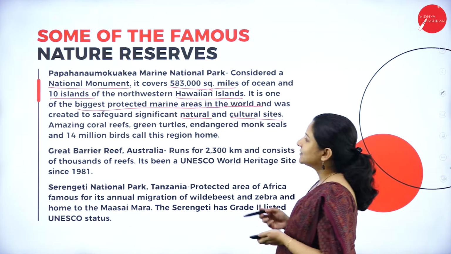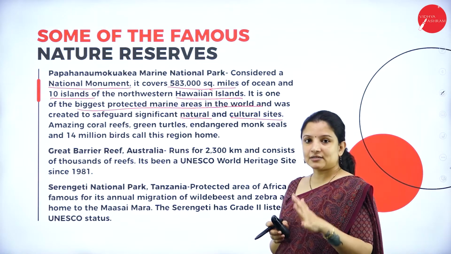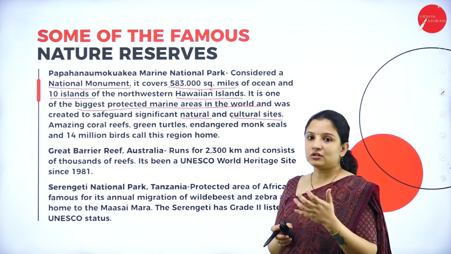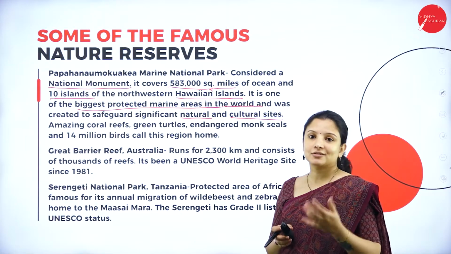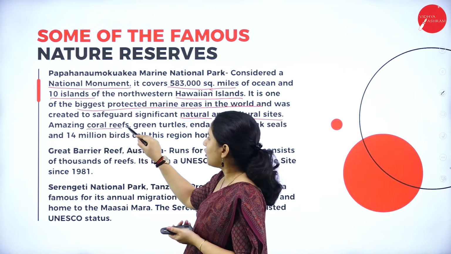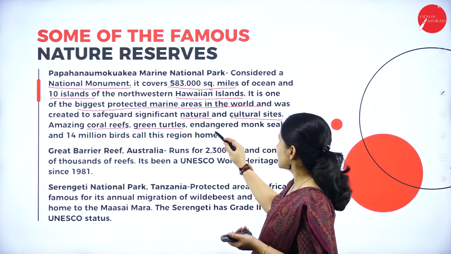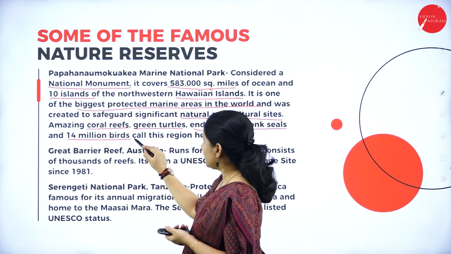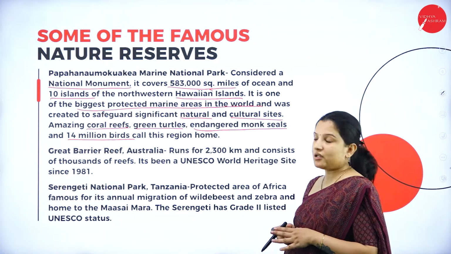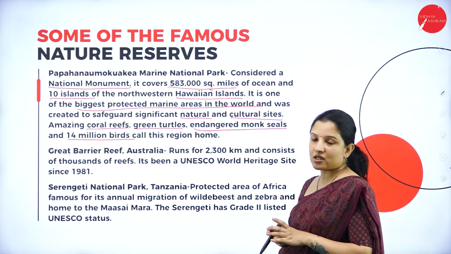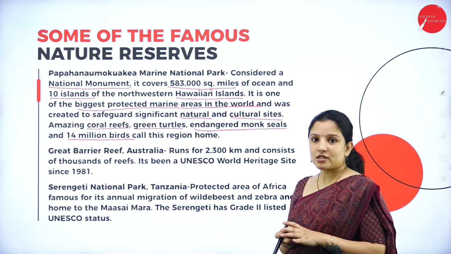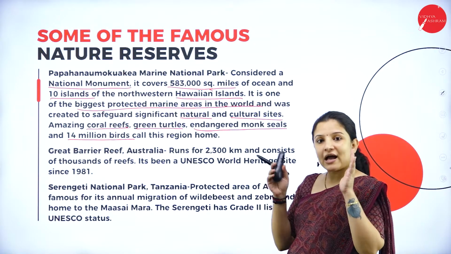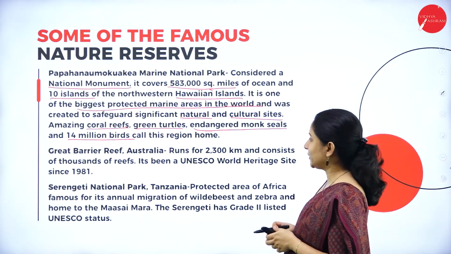Here a lot of organisms are there, like coral reefs. Coral reefs are the home for thousands of varieties of organisms which are still not discovered. So it has amazing coral reefs, it has green turtles, it has endangered monk seals, and it has about 14 million birds in this particular region. Imagine 14 million birds in this region. Therefore, it is one of the important nature reserves, and it is called a national monument because it is protected. No changes have been made there.